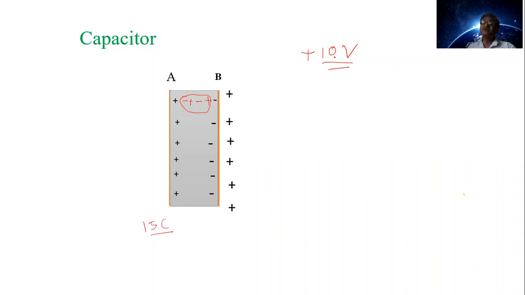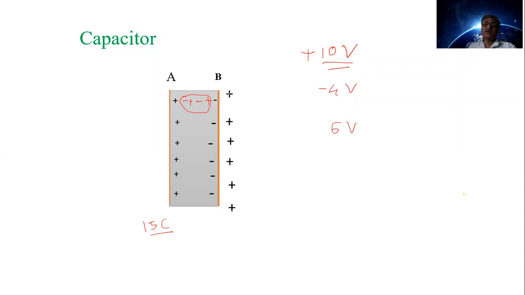That develops the potential of 10 volt. Now, these negative charges develop the potential of, suppose, minus 4 volt here. That is minus 4 volt. Therefore, the potential becomes 10 minus 4, that is 6 volt.